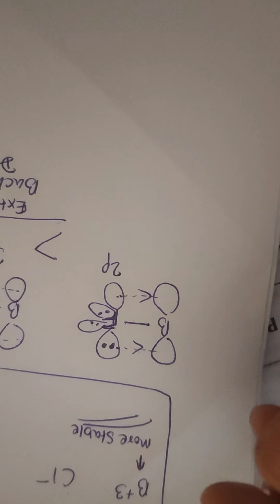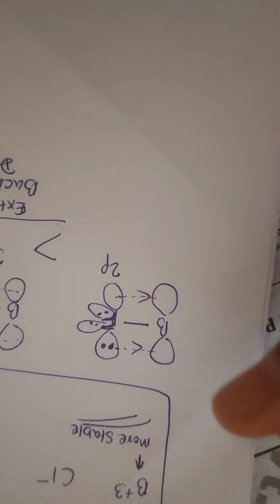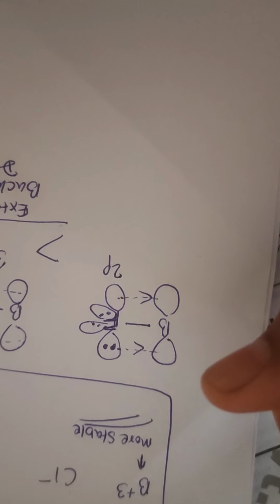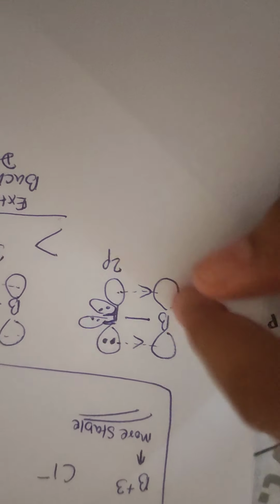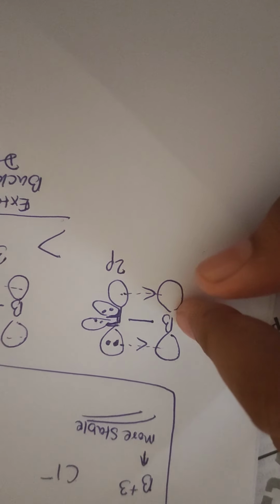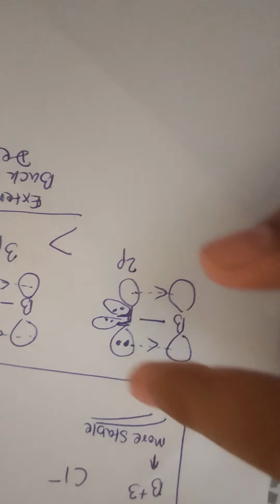It means it will not try to get electrons from other species, so acidic strength will be reduced because it is gaining electrons from fluorine itself.